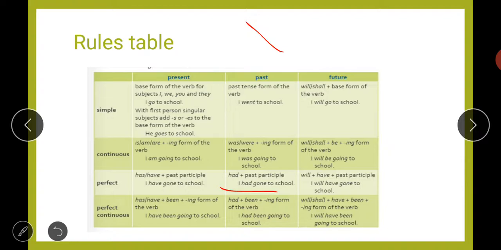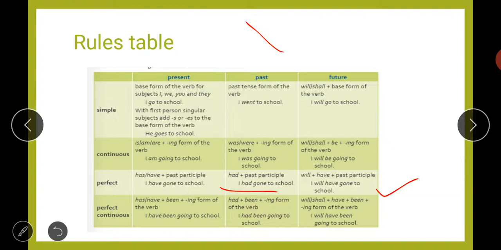Next, if we talk about future perfect tense, then you will use will plus have plus past participle. So again you will use a helping verb have here. I will have gone to school. So like this, future perfect.